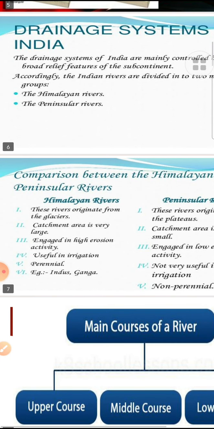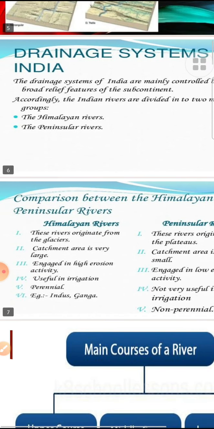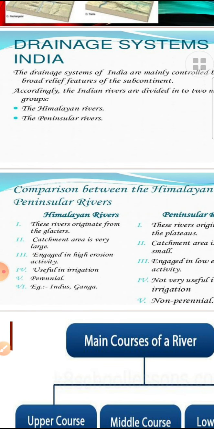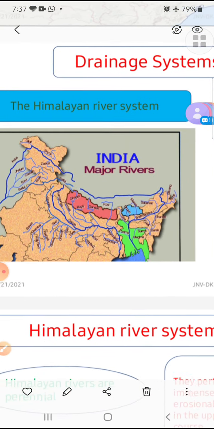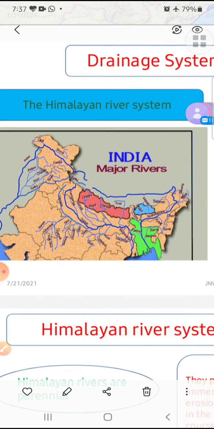They are Himalayan rivers and peninsular rivers. So Himalayan rivers and peninsular rivers have specifically broad categories. We'll see them here with the help of some pictures. This map of India we see here is of major rivers in northern India. They are the Himalayan rivers.